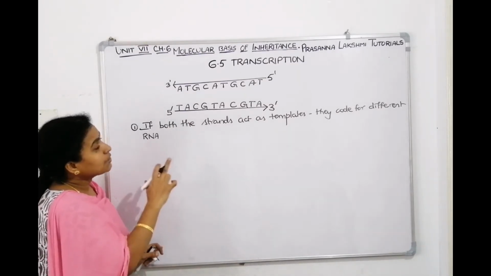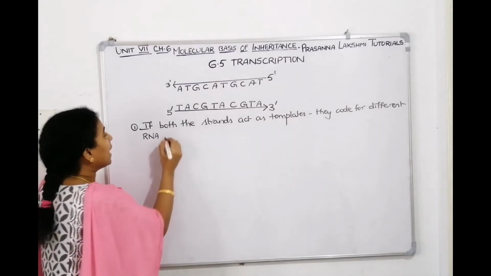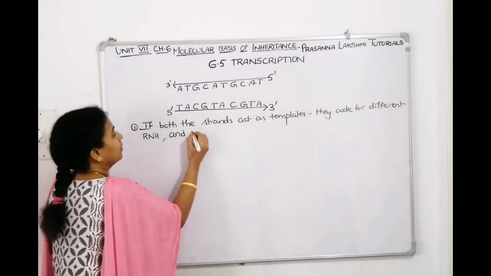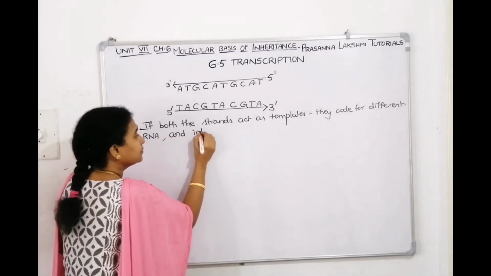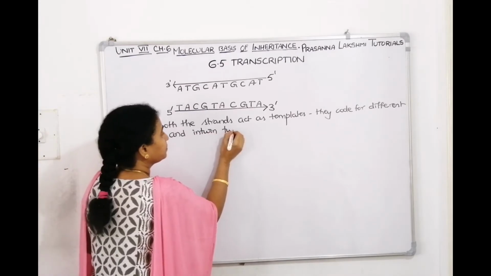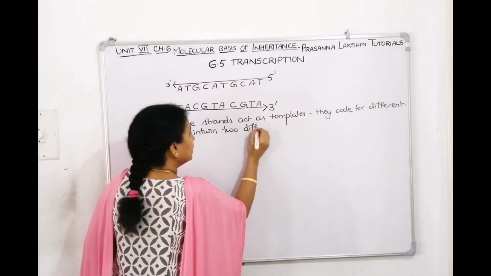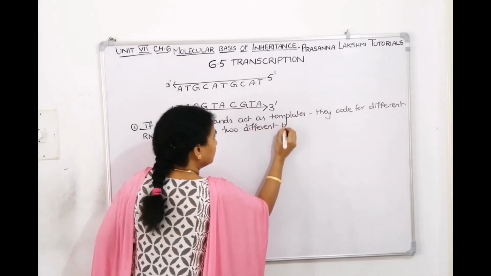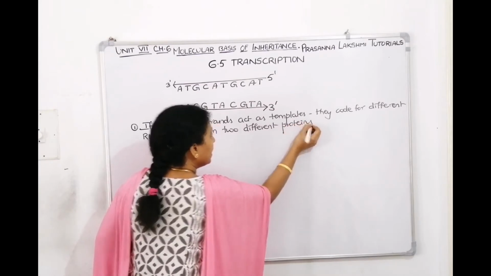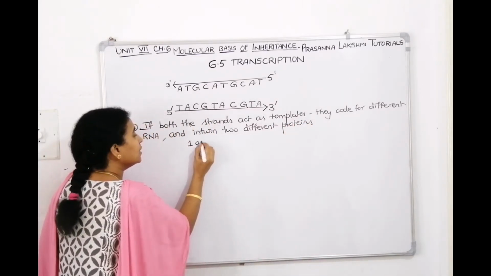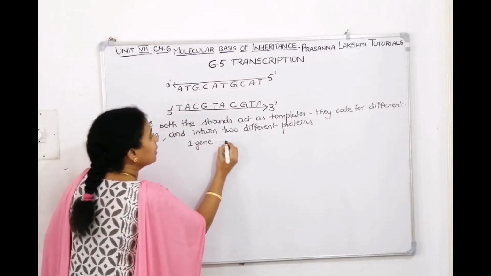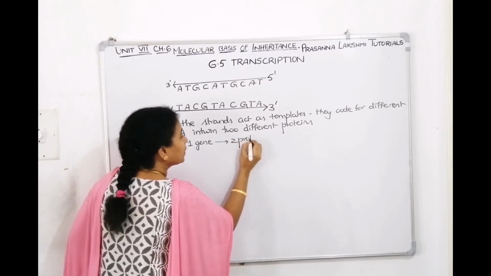If both the strands act as templates, they code for different RNAs and in turn different proteins. In turn you will get 2 different proteins, which means one gene is making 2 proteins.